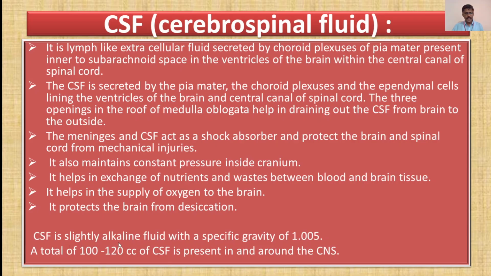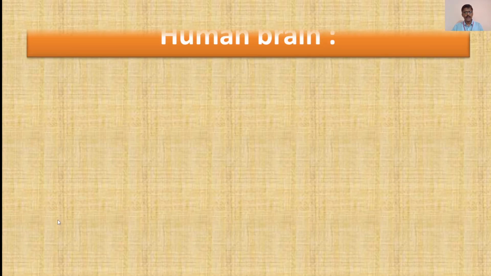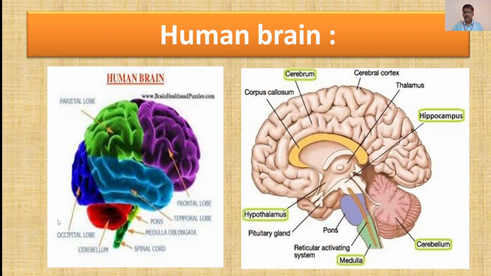The CSF is a slightly alkaline fluid with a specific gravity of 1.005. Now remember these points, because these points are generally asked in MCQs and one sentence answers. CSF is a slightly alkaline fluid with a specific gravity of 1.005. A total of about 100 to 120 cc of CSF is present in and around the CNS, or central nervous system. Now moving towards the next slide. This was about the CSF, or cerebrospinal fluid.